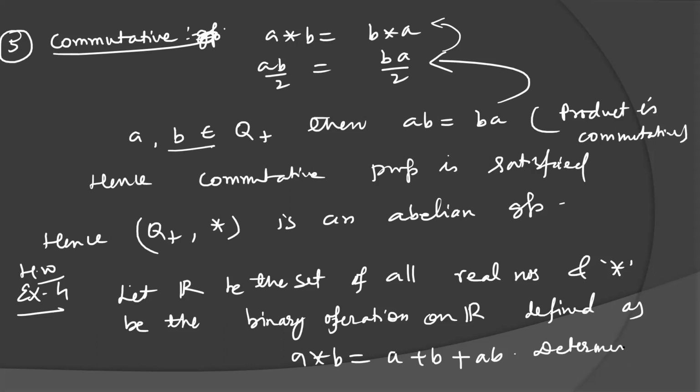Determine the identity element and the inverse of any element A.